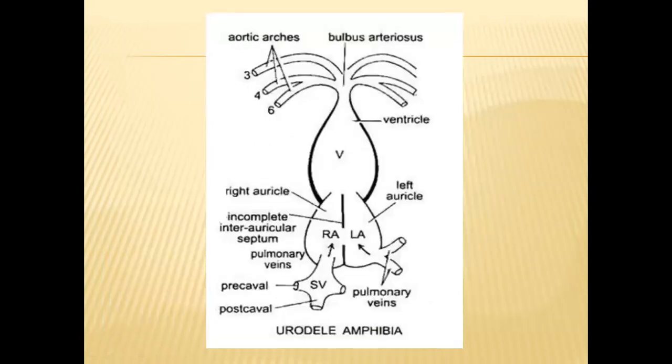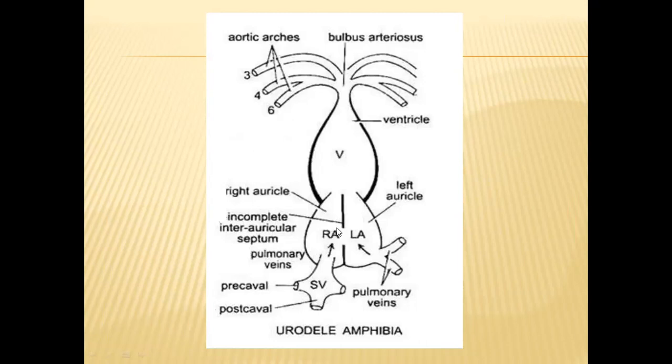And coming to amphibians, urodelans are there. In urodelans also, the right and left ventricles are not completely divided. In the remaining amphibians, the right and left auricles are completely divided, so 2 chambers will be there, whereas in the ventricle, only 1 chamber will be there.